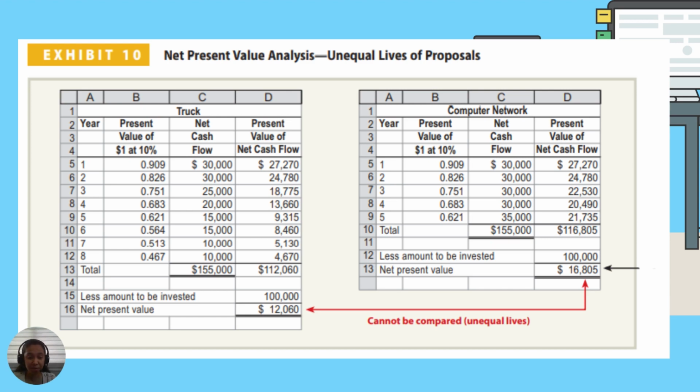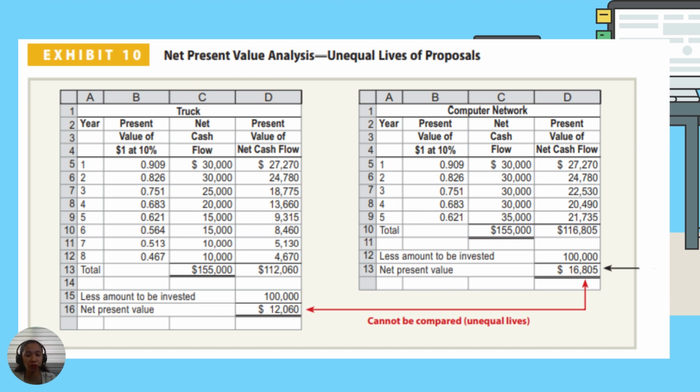As you can see, the net present value for the truck is $12,060, while for the computer network, we get $16,805, which is actually higher. But since they have unequal useful lives, the net present values in this illustration are not comparable. We can only compare them based on their net present value if they have equal useful lives.